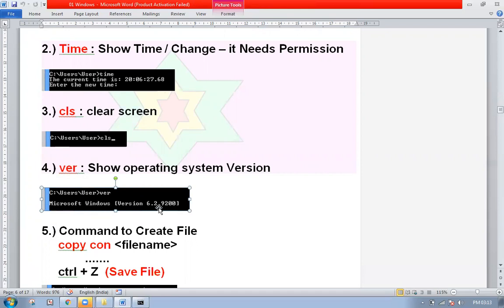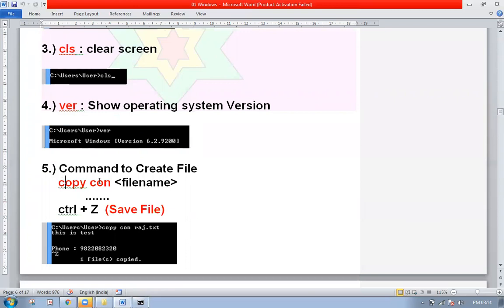Now, yesterday we created a file in two formats. We created a file in WordPad as well as Notepad. So, if you want to create a file using a command, the command is called copycon and the file name, where con indicates the name of the console. What is con? It's a name of the console. And technically, the console has 4-5 similar names.